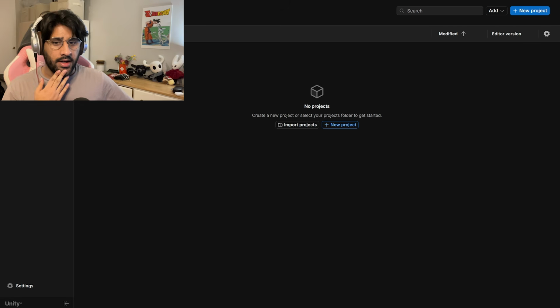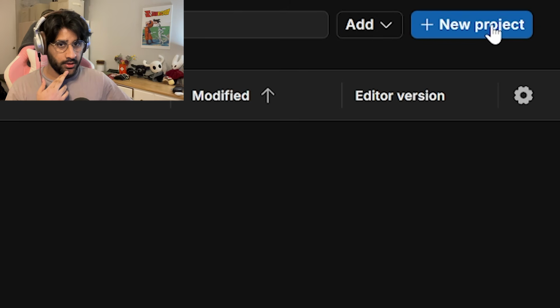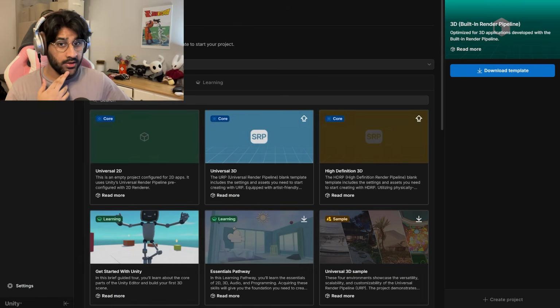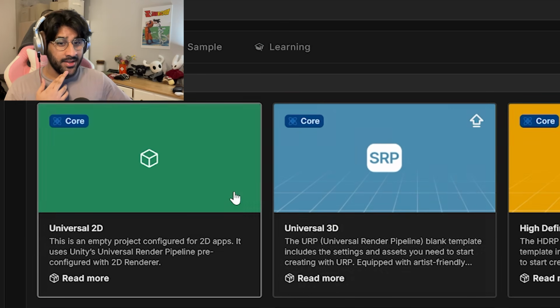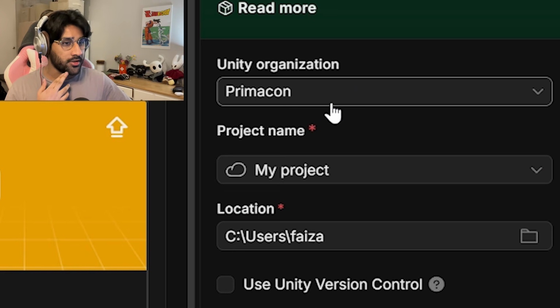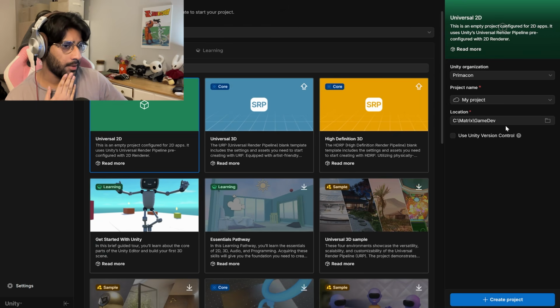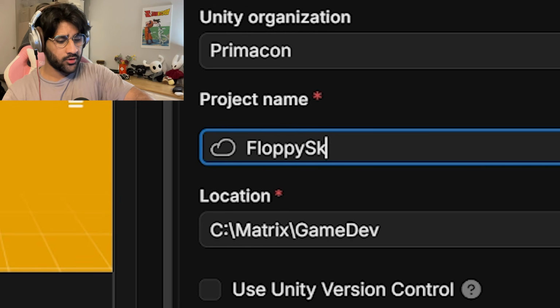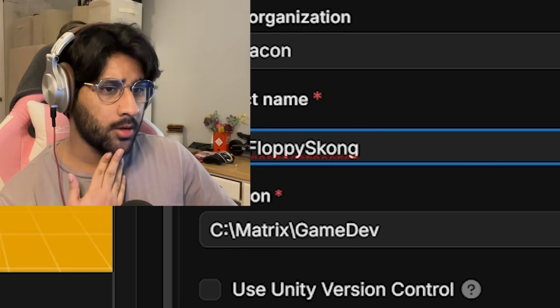And now what? Alright, now we can finally get started with making a project. Okay, new project. Let's go to all, and let's stick to 2D. Yeah, 2D core sounds great right now. Primacon is my organization. I made a new game dev folder in my C drive. Project name: I think we're gonna go with Floppy Skong for now. Floppy Skong, best game of all time.